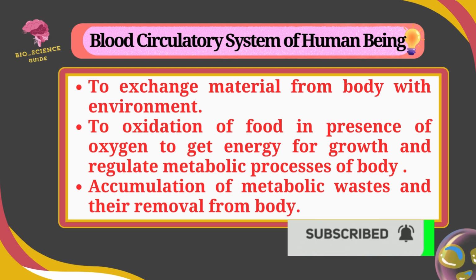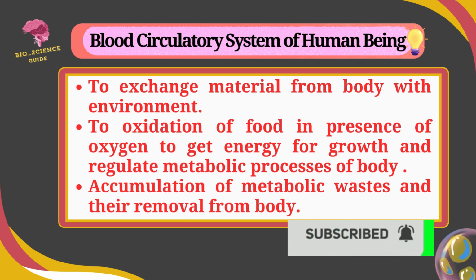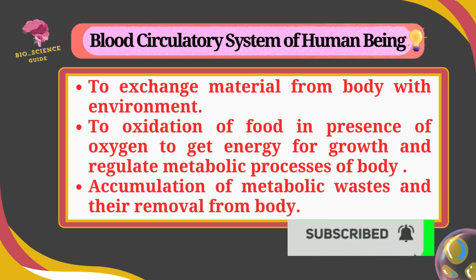The circulation helps in oxidation of food in the presence of oxygen to get energy for growth and regulation of metabolic processes of the body. The accumulation of metabolic waste and its removal from the body occur by circulation of blood.